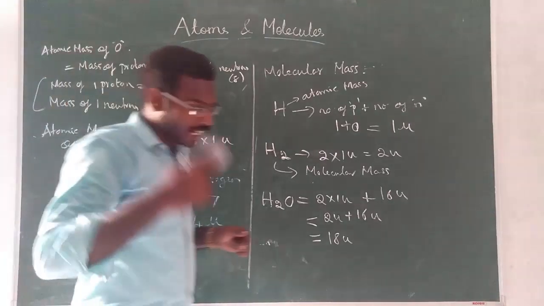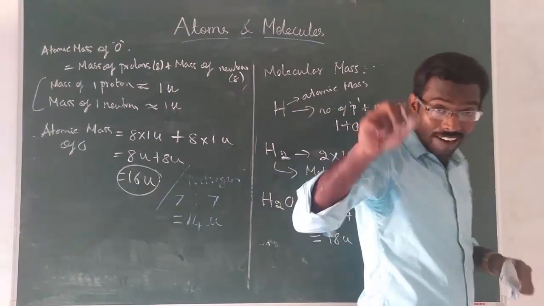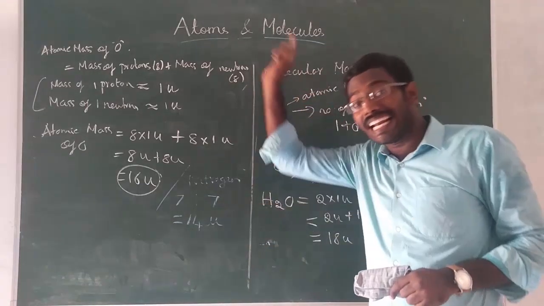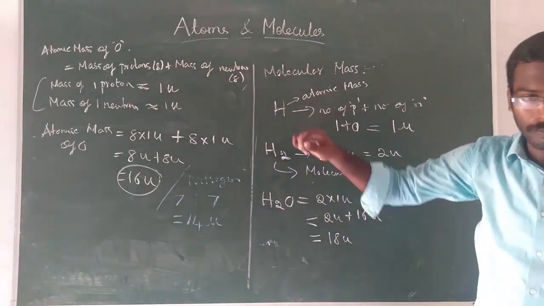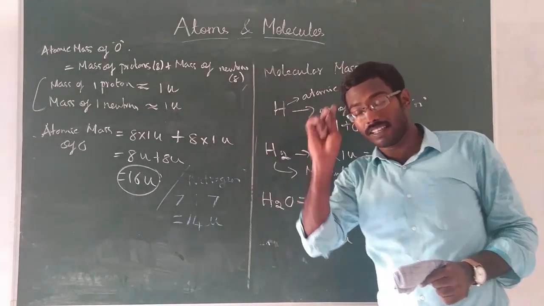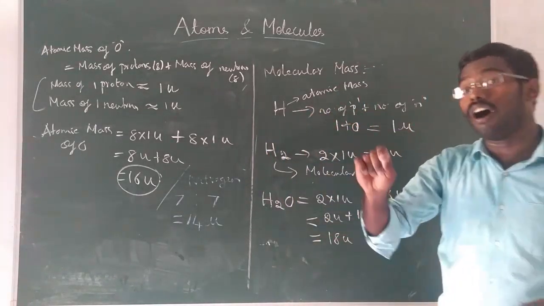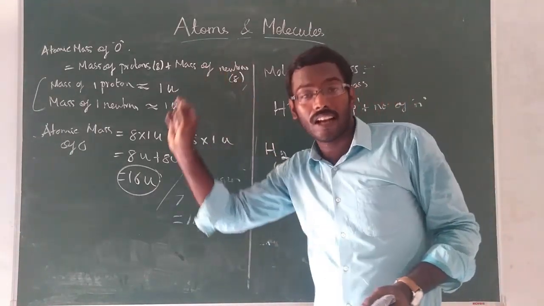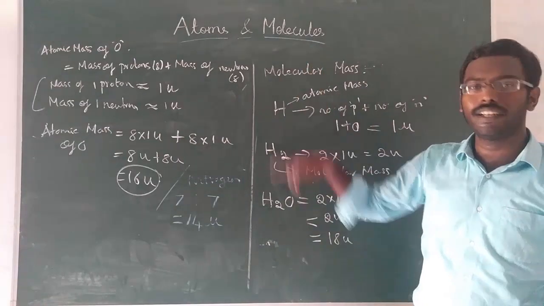You understood clearly why I am giving this much stress? Only if you understand this, you can clearly understand the law of chemical combination. Okay, so please note it down. Now I will explain again the law of chemical combination, that is the law of conservation of mass and the law of constant proportion. Please note it down.